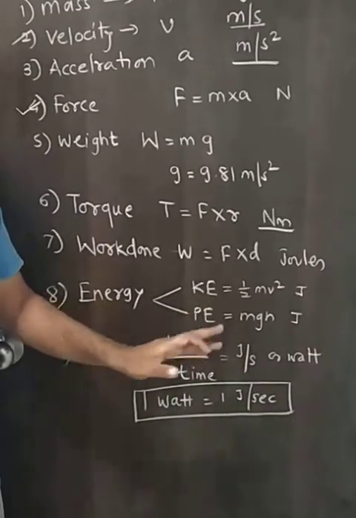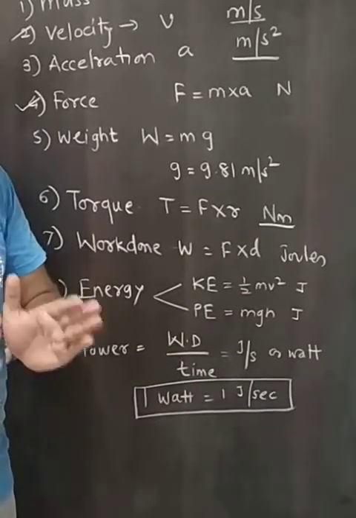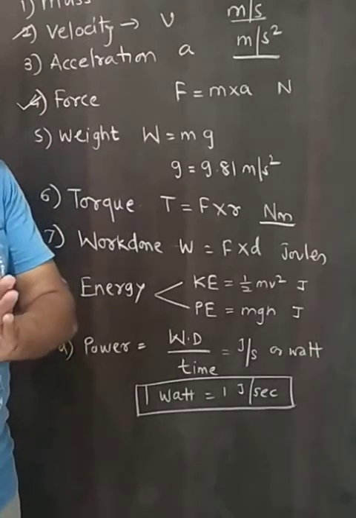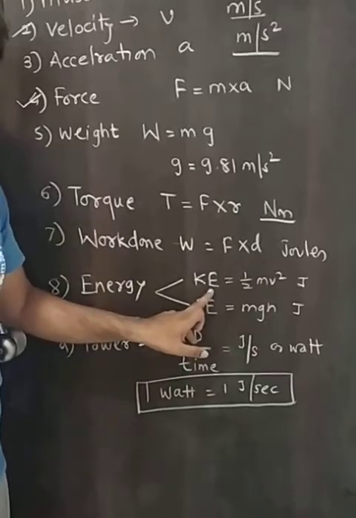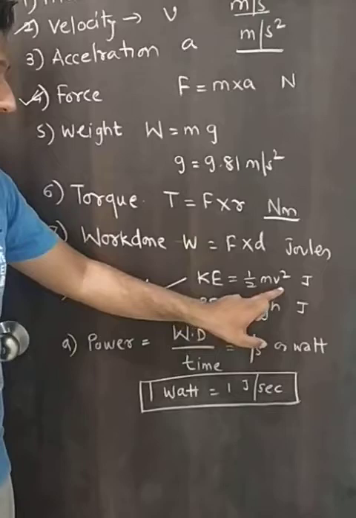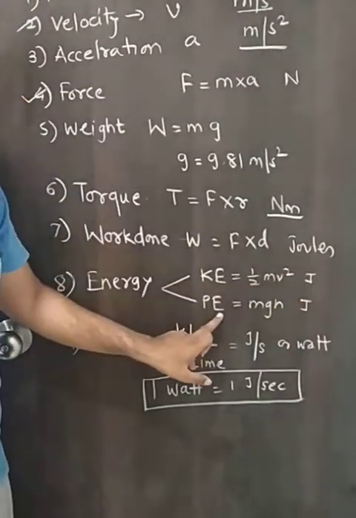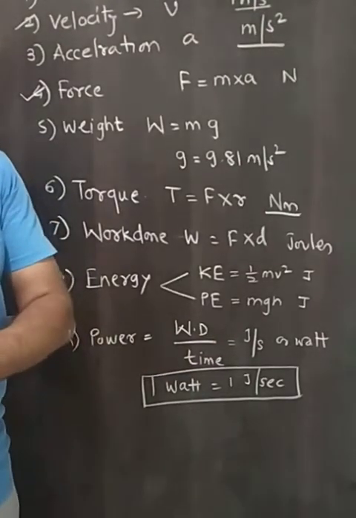Kinetic energy is the energy possessed by a body due to its motion. Suppose a body having mass of m kilogram is moving with a velocity of v meter per second, then the kinetic energy possessed by the body is calculated using half mv square, measured in joules. Then potential energy, the energy possessed by a body due to its position.